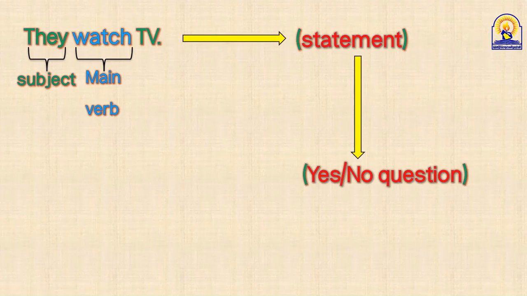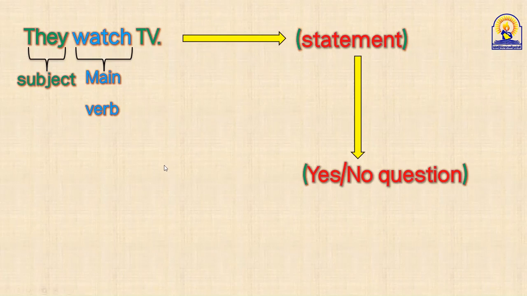What about did? Why is it wrong to use did? It's past. So Sathan, be careful. We take did if the main verb is past, if it's watched in the past, okay? But it's present. We cannot use did with present. We take do or does. In this case, we take do, as your colleague said.